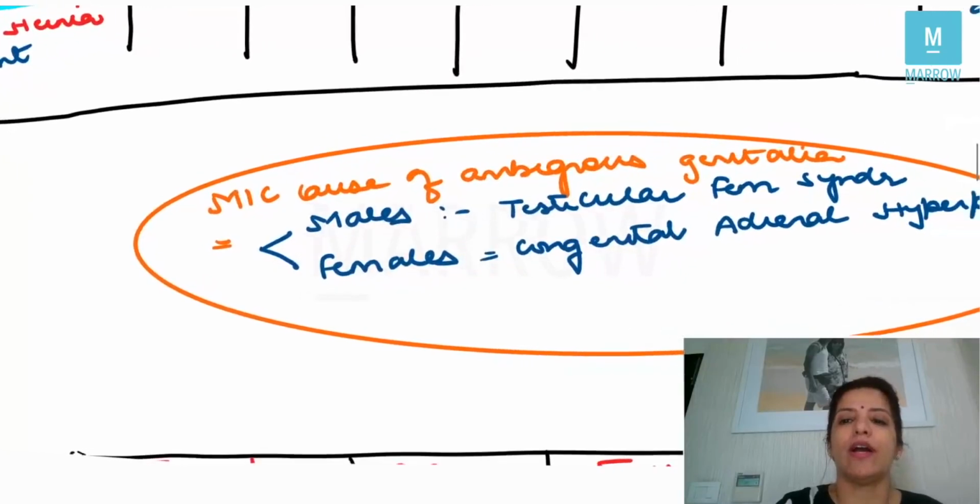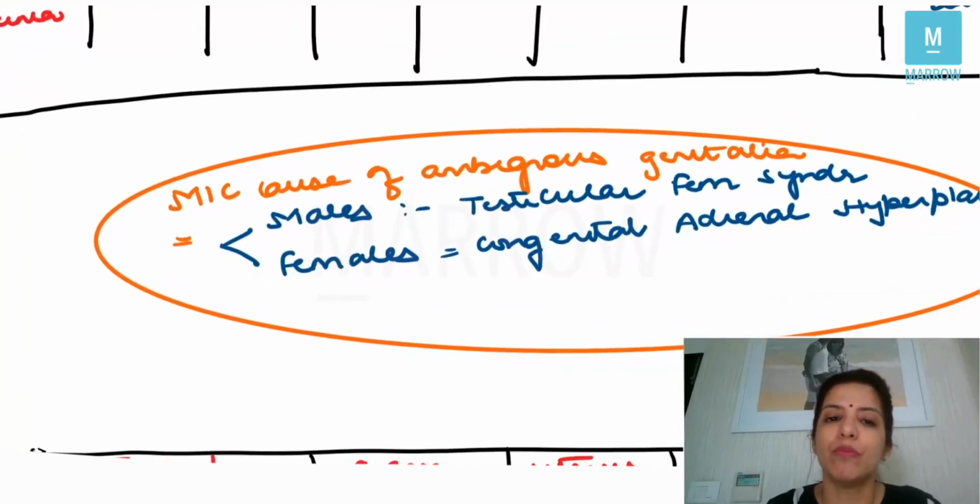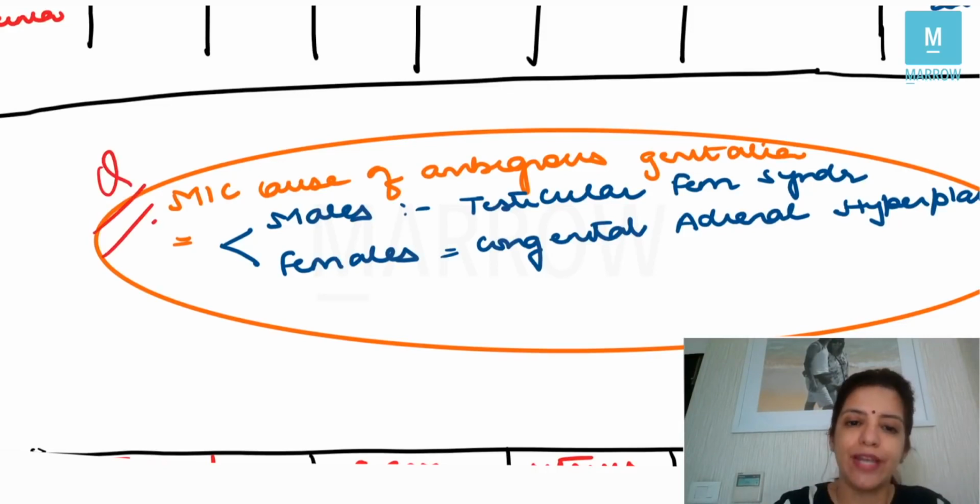Now, here I want you to note one more thing. What is the most common cause of ambiguous genitalia in males? I told you that ambiguous genitalia in males means that the genitalia of male is resembling female, and the most common cause of ambiguous genitalia in males is testicular feminizing syndrome. What is the most common cause of ambiguous genitalia in females? It is congenital adrenal hyperplasia. Very, very important questions, right?